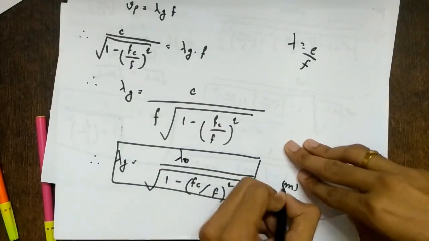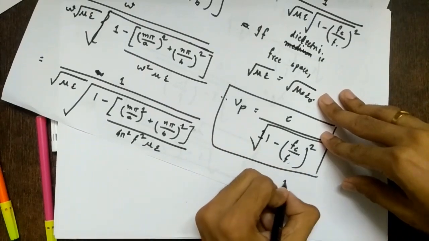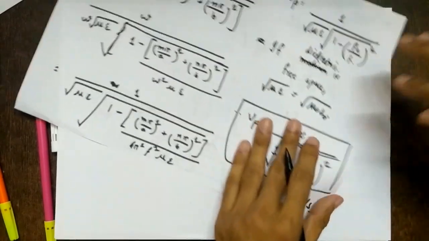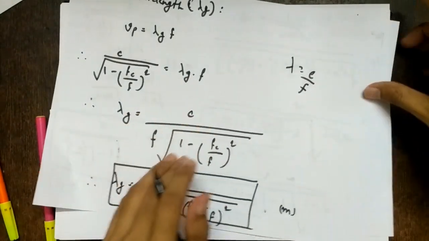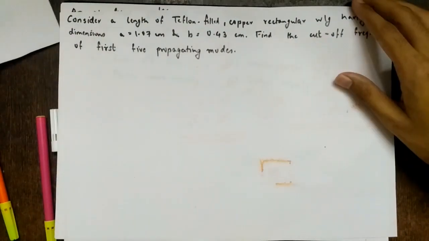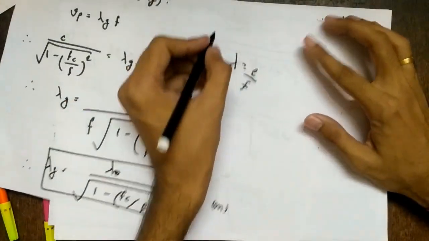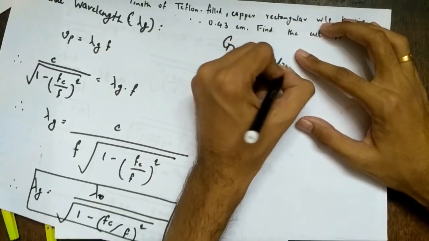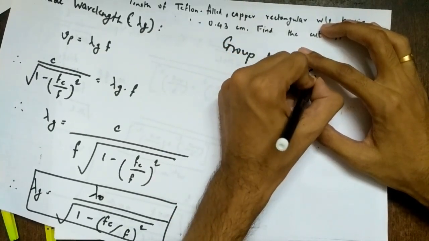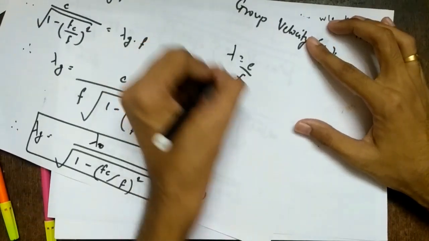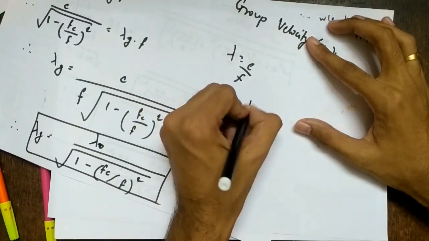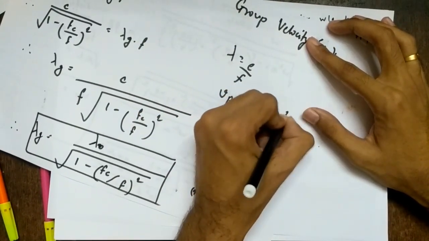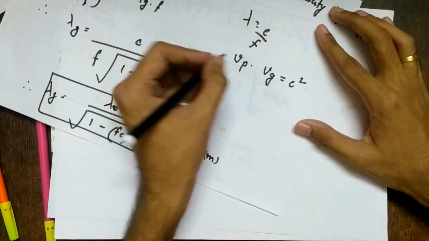What will be the unit? Meter. What will be the unit for phase velocity? Obviously meters per second, right? So this is my guide wavelength. Next, finally we have group velocity. So I'll just write here, group velocity Vg. You can write Vp into Vg is c square. This is a standard expression.